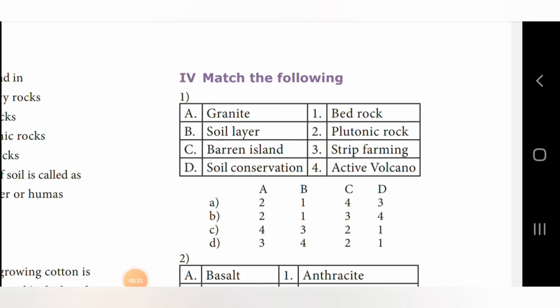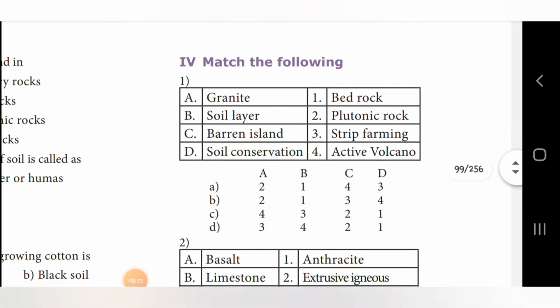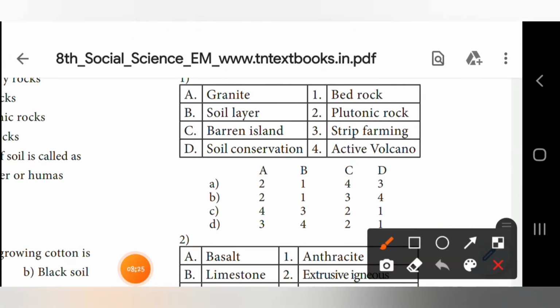Now, Roman numeral 4, match the following. Here, first one, granite, they have given. Next, soil layer, barren island, and soil conservation. So what is the answer? A is the answer. 2, 1, 4, 3.